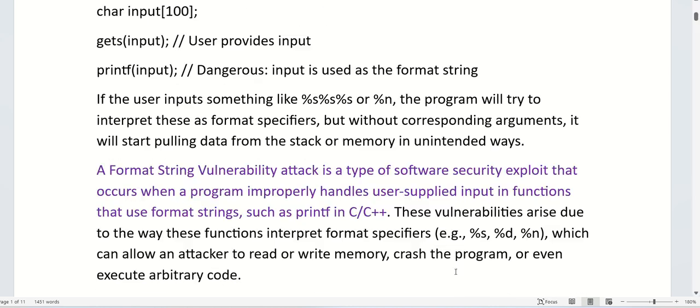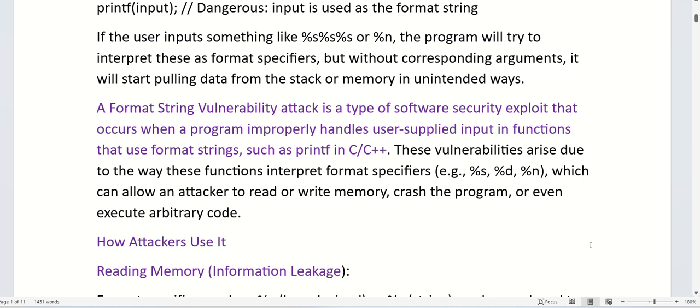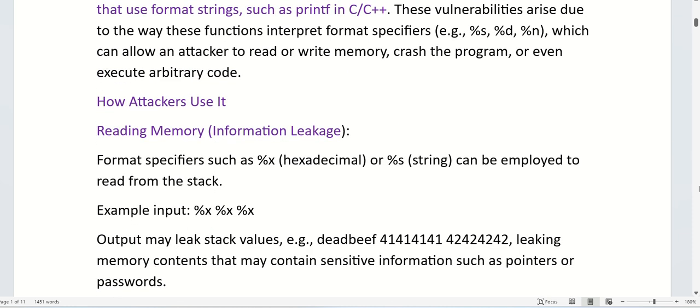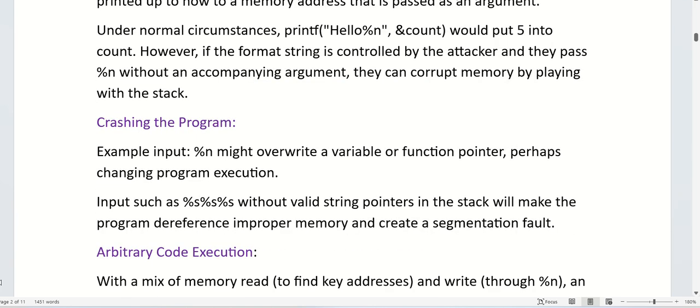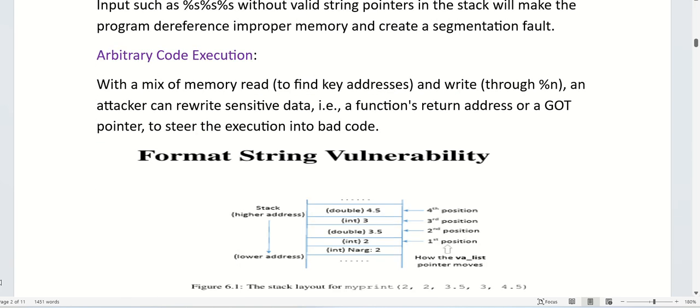A format string vulnerability attack is a type of software security exploit that occurs when a program improperly handles user-specified input in functions that use format strings, such as printf in C or C++. This vulnerability is due to the way these functions interpret format specifiers like %s, %d, and %n. Let's discuss how attackers use it. Attackers use it for reading memory, writing to memory, crashing the program, or arbitrary code execution.